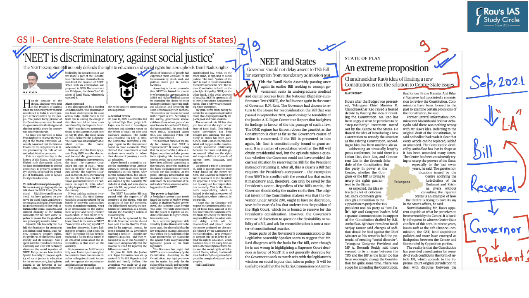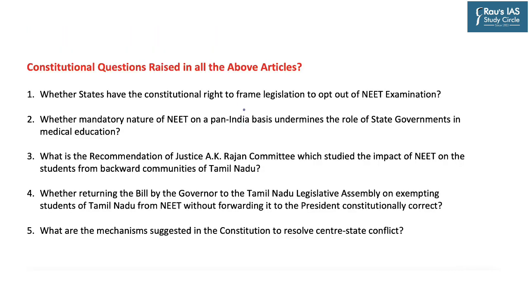So as we can see, these three articles highlight some of the important constitutional aspects pertaining to the federal rights of states. And for the sake of our discussion, these become the important constitutional questions which can be raised after reading these three important articles. So our discussion will be based on these important questions. Let's go through the questions one by one.